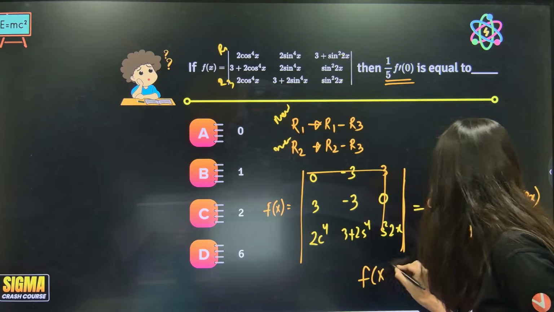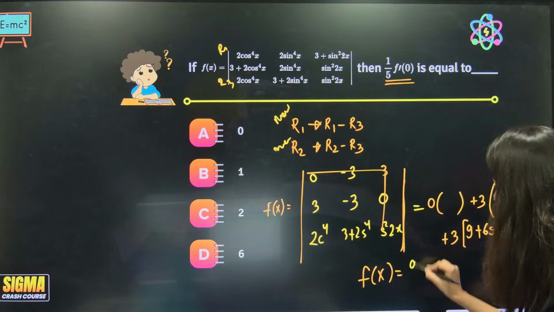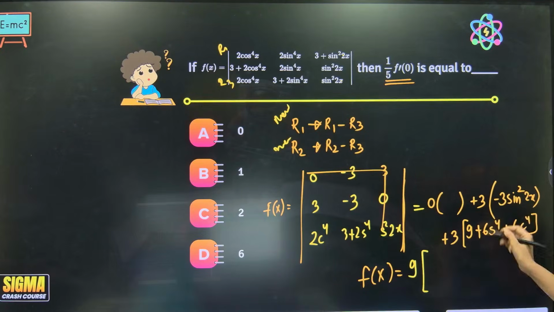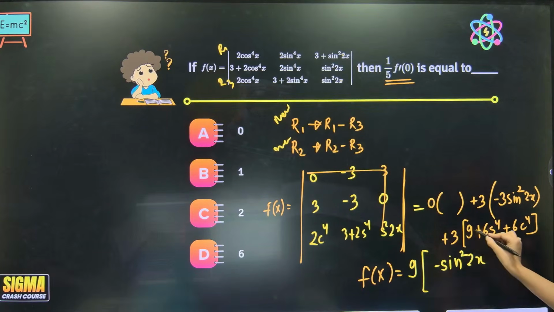So let's solve f(x) now. Okay, 3 will come out actually. So let's take 3 common. In fact, 9 will come out. Let's take 9 common. So this is minus sine square 2x. Okay. Now if 3 is gone, this is what? If you have taken out 3, so this is plus 3. What about this? 3 is gone, this is 2. And this is sine power 4 plus cos power 4.